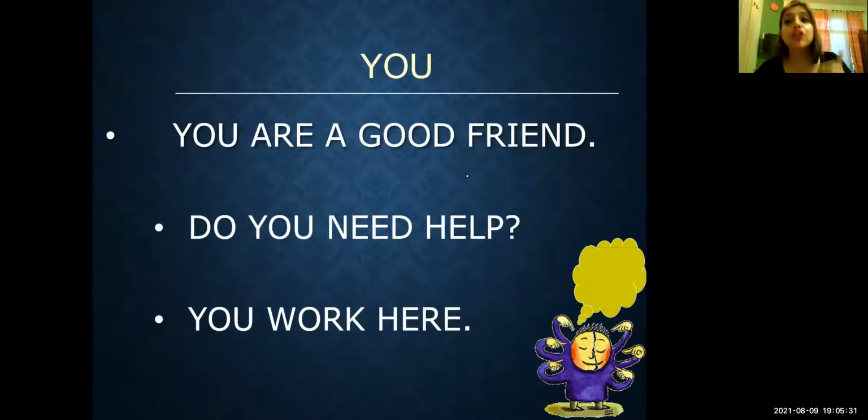Next is the use of you. You means when I'm talking to someone who's standing in front of me, one-to-one communication is going on and directly I'm talking to that person. So I will say, you are a good friend. Do you need my help? You work here. In all these sentences, I'm using you for the person whom I'm talking to directly.